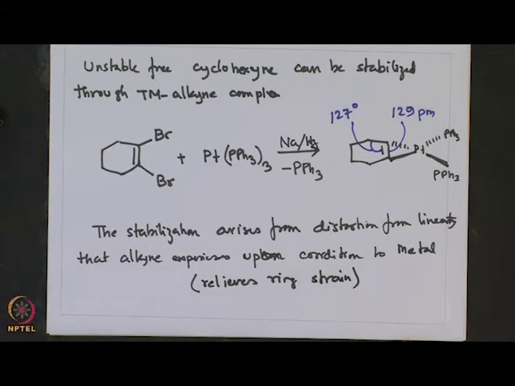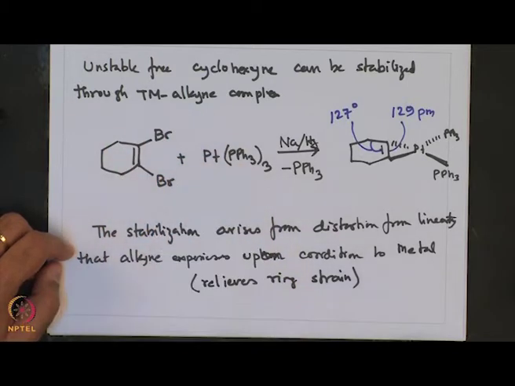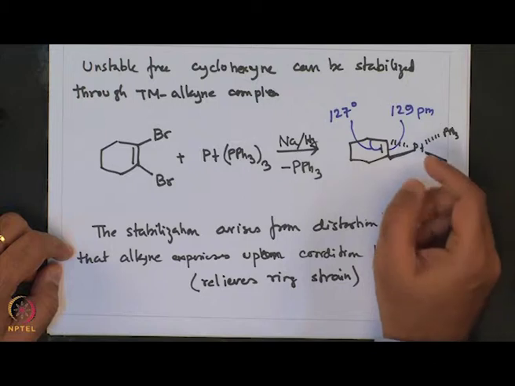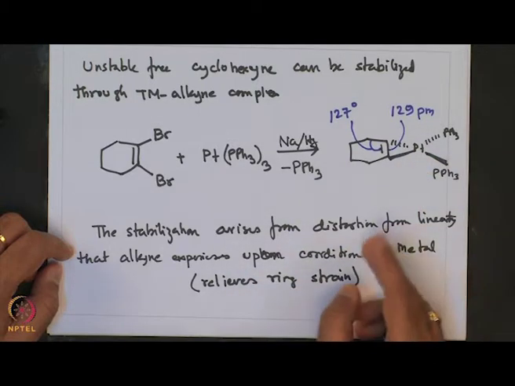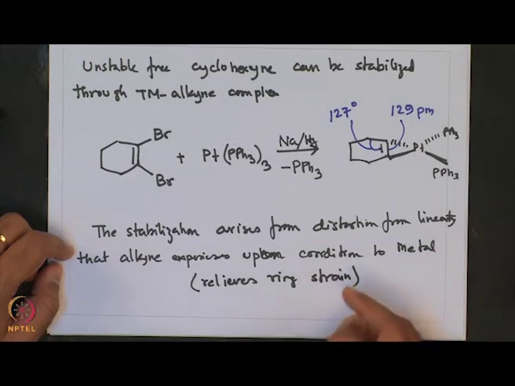So, this highly unstable cyclohexyne, which is a cyclohexane ring with an alkyne, is highly strained and unstable because of the increased ring strain, and can be stabilized when it is bound to metal, and this stabilization arises from the distortion from linearity upon coordination to metal, leading to release of ring strain.